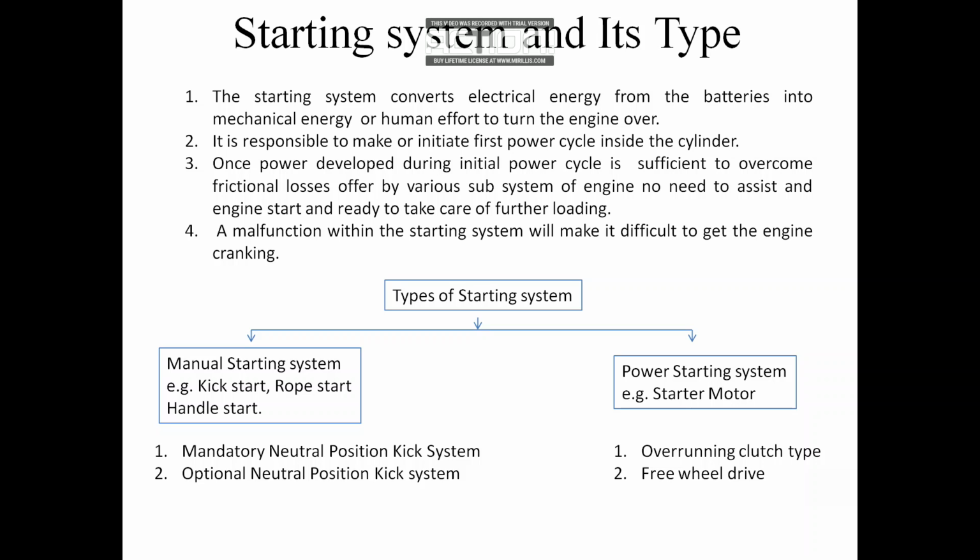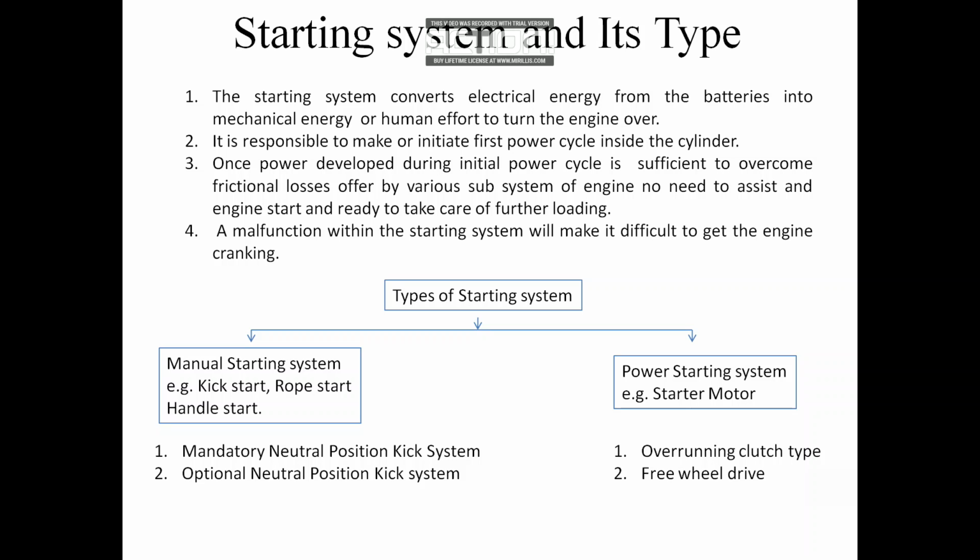And if, in between that initial cycle completion, the generated power is enough to rotate the engine further by its own power and overcome the frictional losses, then we no longer need to assist that engine via an electric motor or human effort.